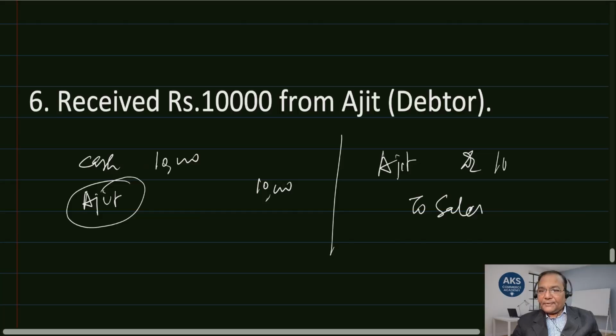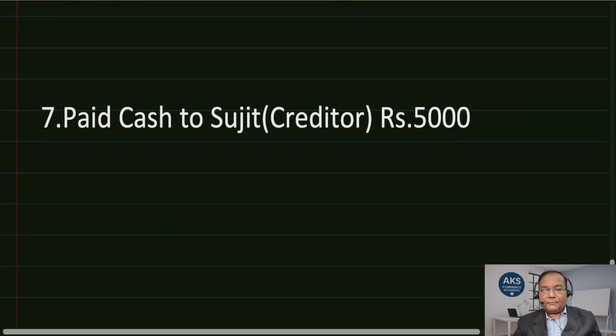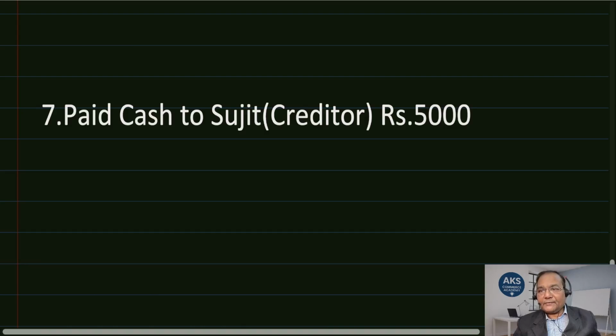Now there is a debit standing of 10,000 rupees, and once we are crediting this debit, his balance gets settled. So this is important to understand that there was a debit done. So we are crediting now for the cash we have received from Ajit, who happens to be a debtor for the firm. Now let us see, paid cash to Sujit, a creditor, 5,000.